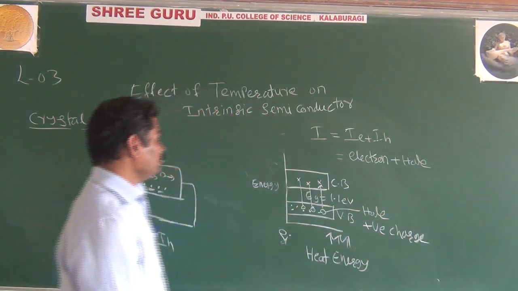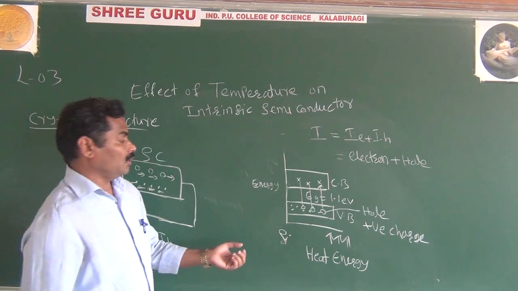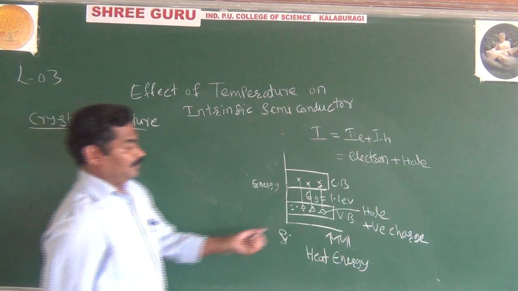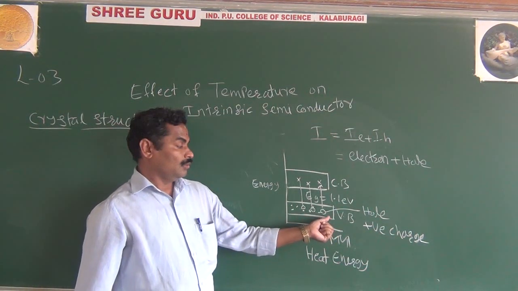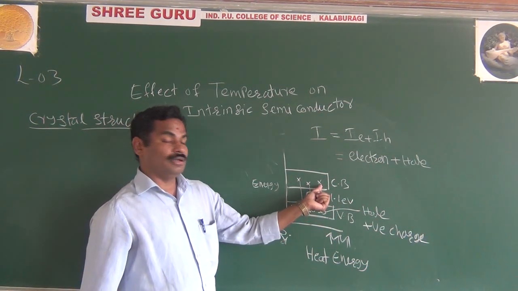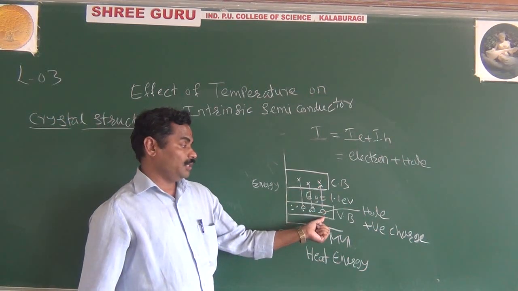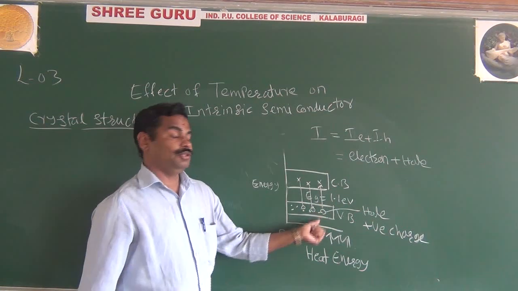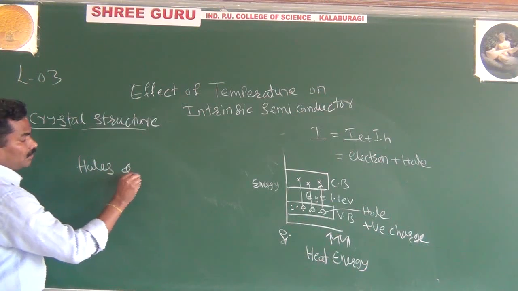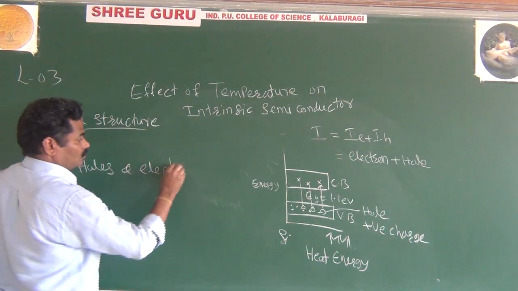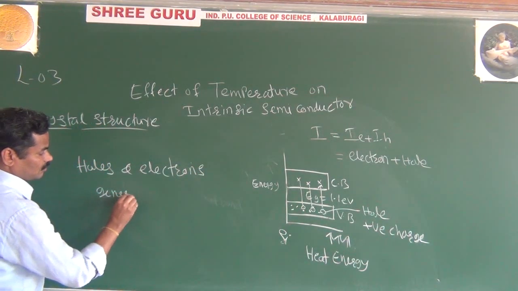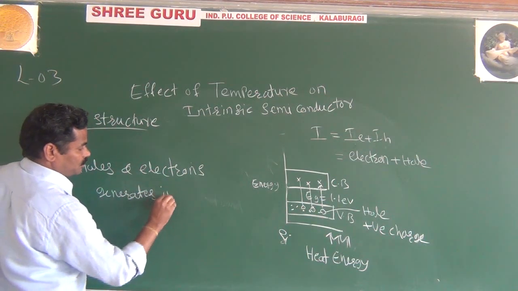Another important thing: here you are applying some energy. Because of the energy, what happens? This electron moves towards the conduction band. It means one electron is free, and at the same time, one hole is created. The important thing in an intrinsic semiconductor is that holes and electrons are generated in pairs.